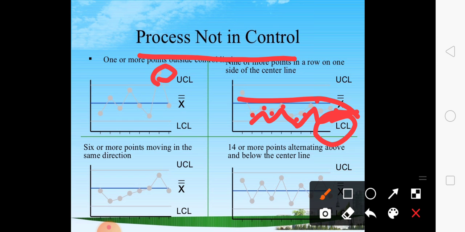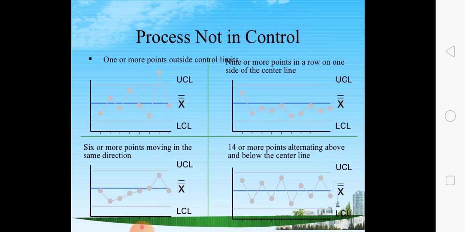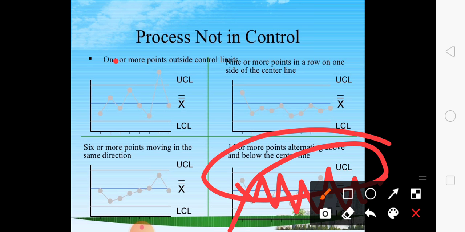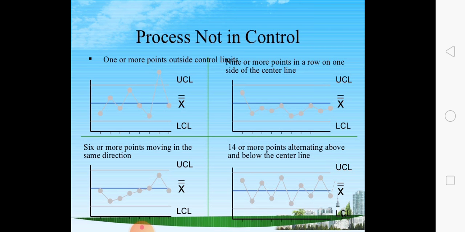In the third case we can see 6 or more points moving in the same direction, so the process is not in control. In the fourth case we can see 14 or more points alternately moving above and below the central line. There are 14 points moving above and below the central line, so this process is also called a process not in control. These are various examples of a process not in control.